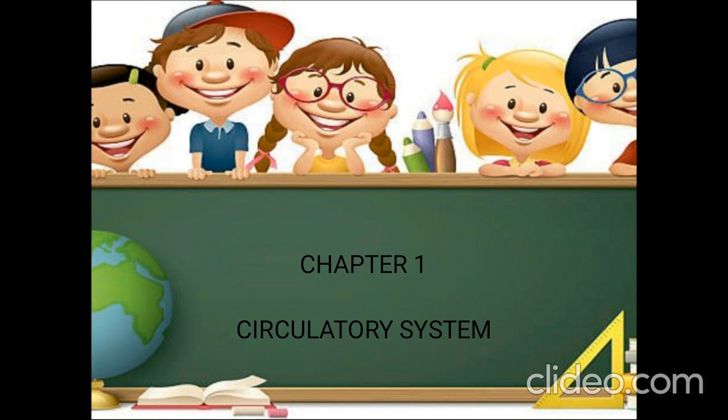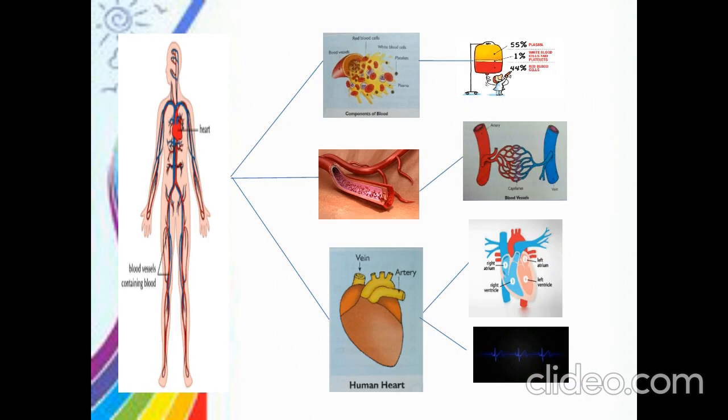Circulatory system, chapter 1, right? So, what is circulatory system? It is a system by which the blood flows to all parts of the body to provide energy. Right, this is the main function of the circulatory system, and in return it collects the waste from different organs for its purification. Right, so what are the components of the circulatory system? Blood, blood vessels and heart. These are the components of the circulatory system.